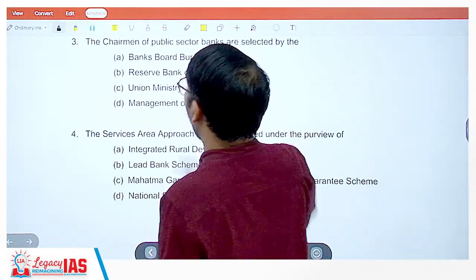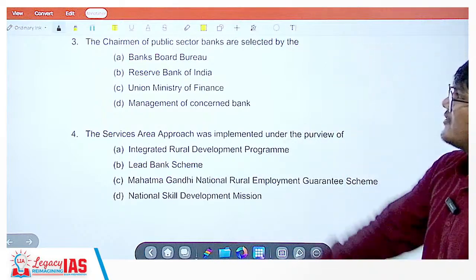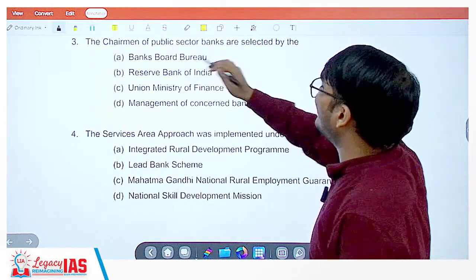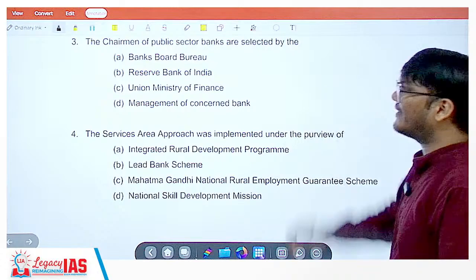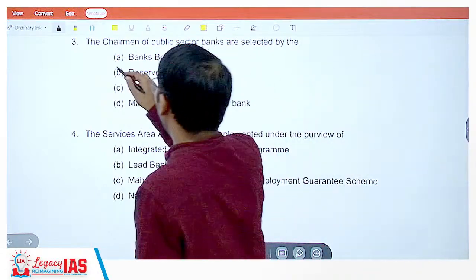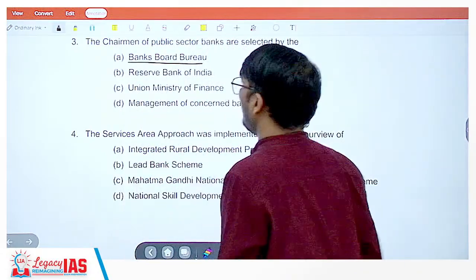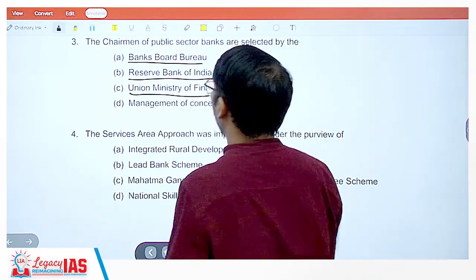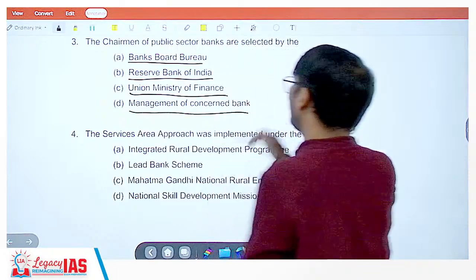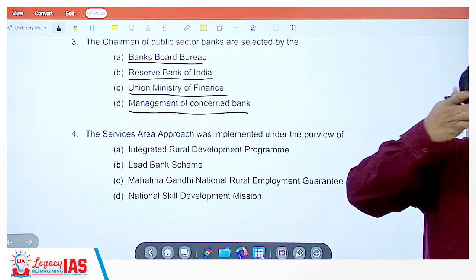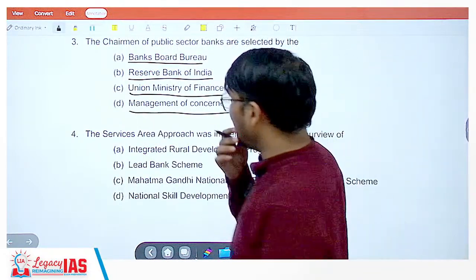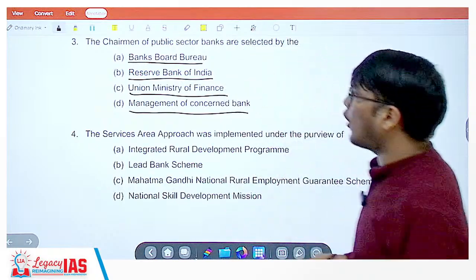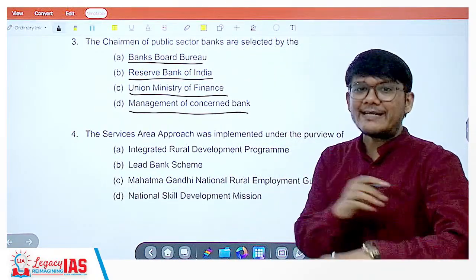Now let's move on. Question 3 says the chairman of public sector banks are selected by: Banks Board Bureau, Reserve Bank of India, Union Ministry of Finance, or management of the concerned bank. Now, management of the concerned bank will not be the case because corporate governance is there.